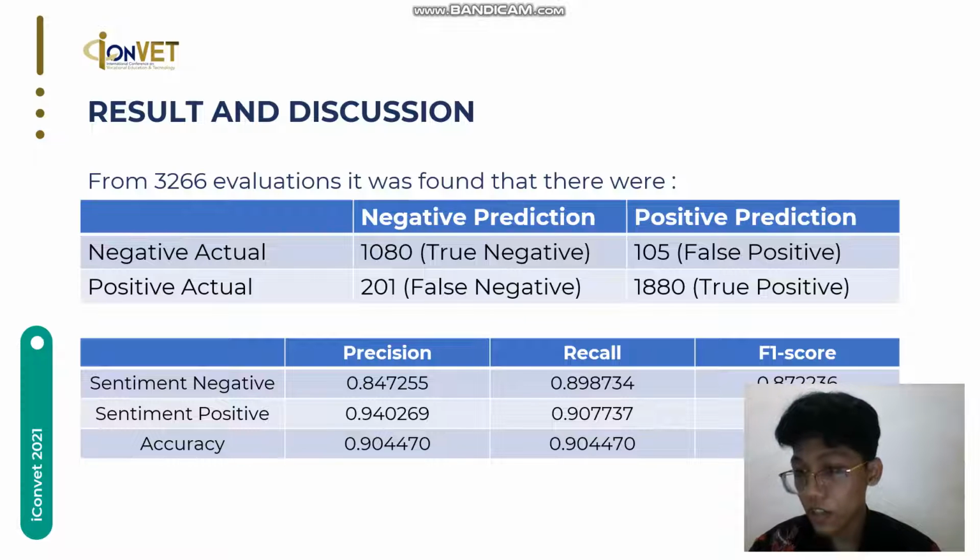And then 105 evaluations were predicted to have positive sentiment and do not match the actual label, or we call it false positive. And the last one is 188 evaluations that are predicted to be positive and match the actual label. From the data table above, it can be seen the values of the precision, recall, accuracy, and F-measure as follows.